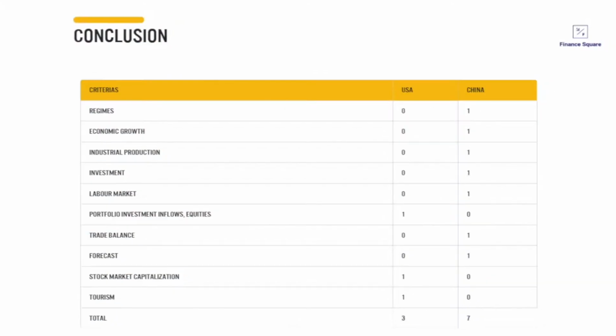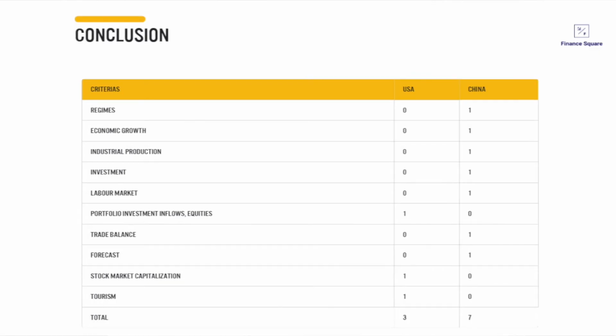So now let's roll it and let's see who is the winner. And the winner is China. China has won seven categories compared to the US, which has won three. Now again, this is just for you to understand. I have selected very few categories. There are plenty of other categories that maybe the US would have won and China would have lost.